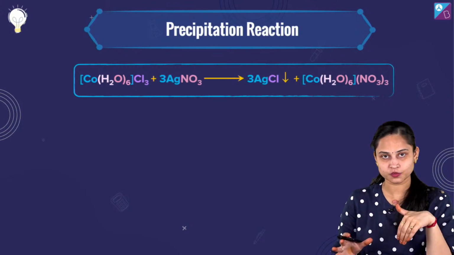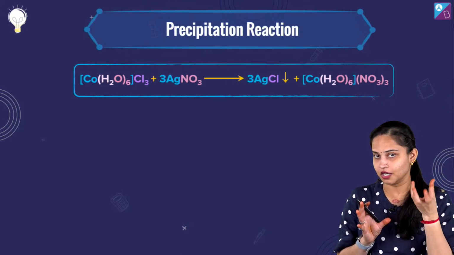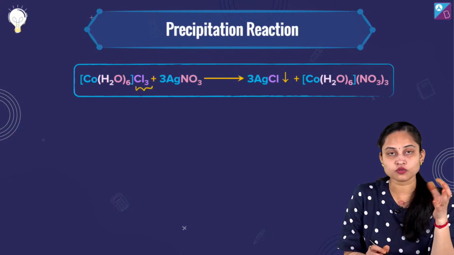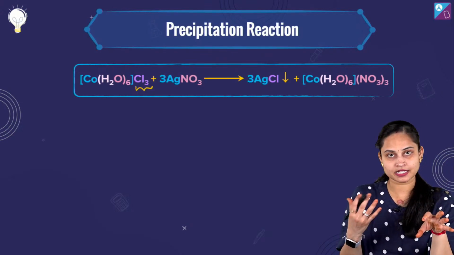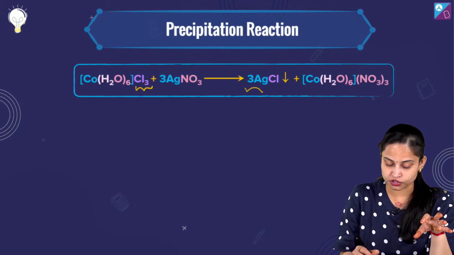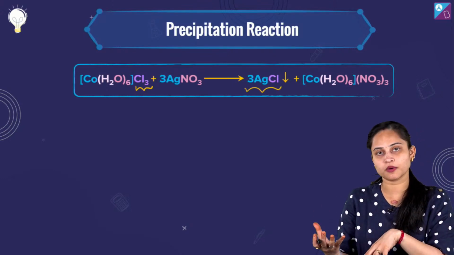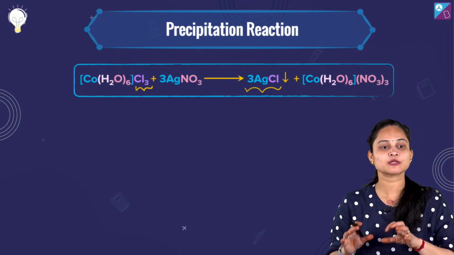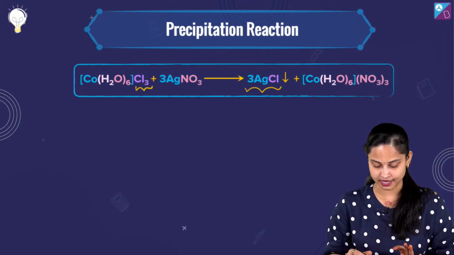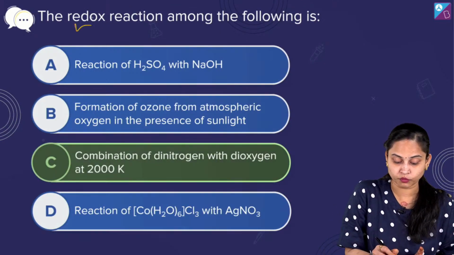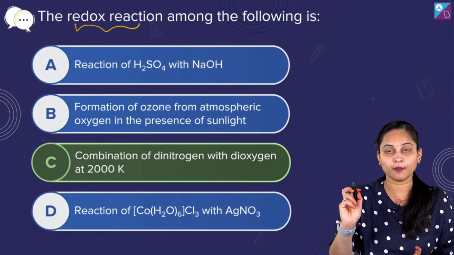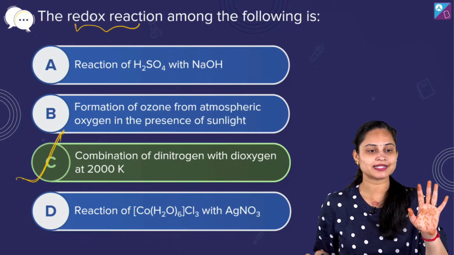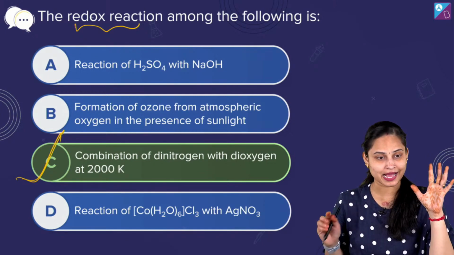Talking about the last one wherein we were talking about a coordination compound given to us, wherein the Cl3 was out of the coordination sphere, reacting with AgNO3, we are going to get 3 moles of AgCl and hence the corresponding complex. Okay, तो यहाँ पर precipitation reaction मैं आपको कहूँगी. This is precipitation reaction, not the redox reaction. तो उसके हिसाब से जो हमसे पूछा गया, the redox reaction among the following is, it's option number C, the right answer for the question asked for. Hope that's actually clear to you.